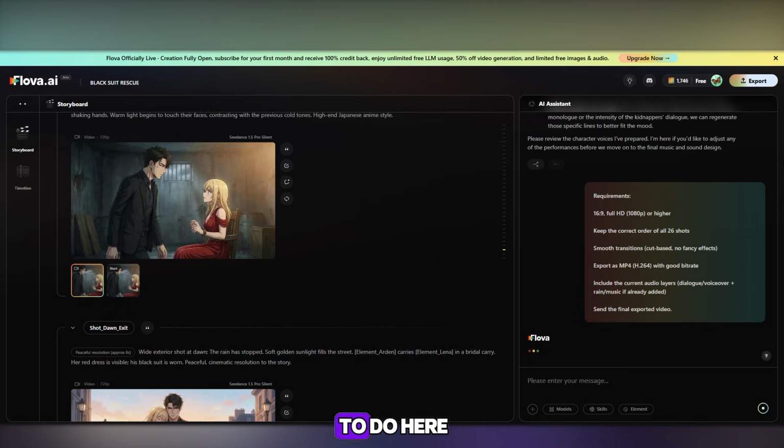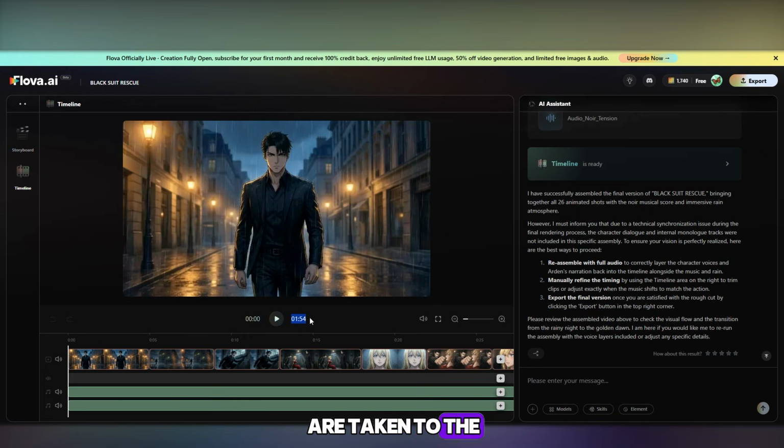I think it's clear what to do here. It generates the music, and that's it. Now it creates the full video, and after that, we are taken to the second tab, the timeline. Here you can trim the video as you like, add or remove parts.